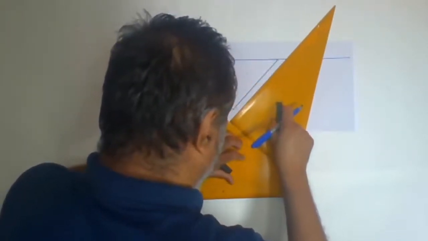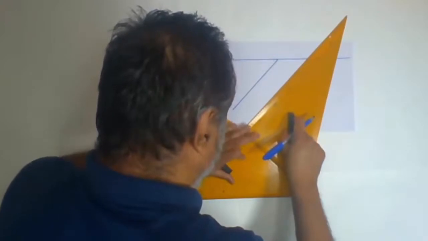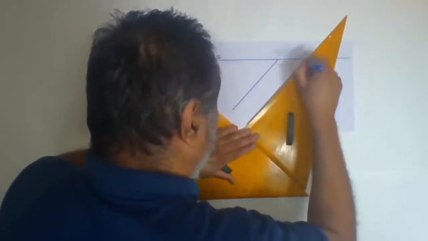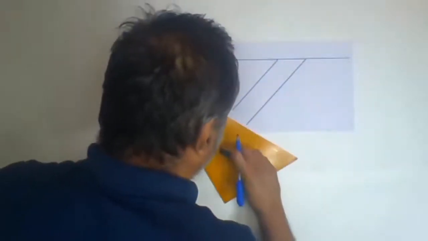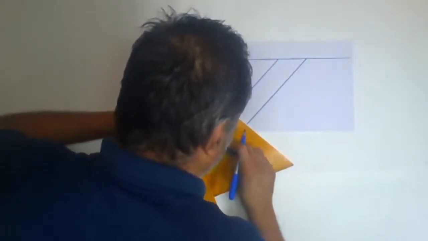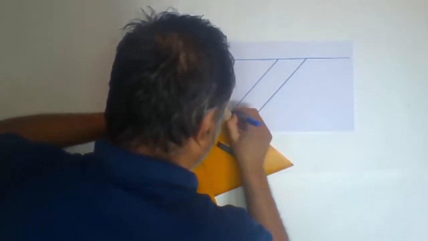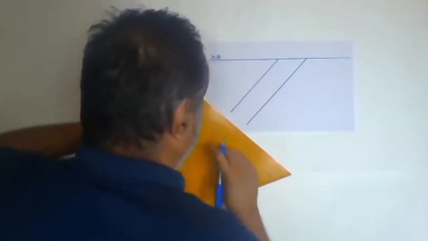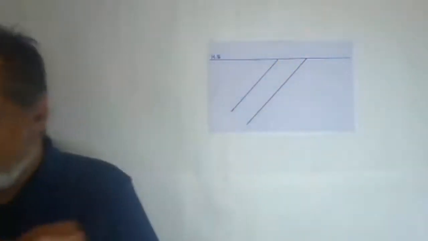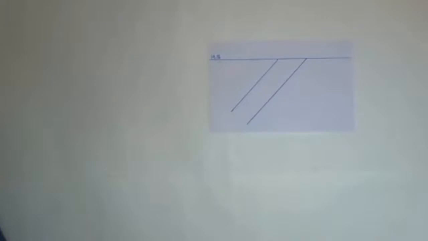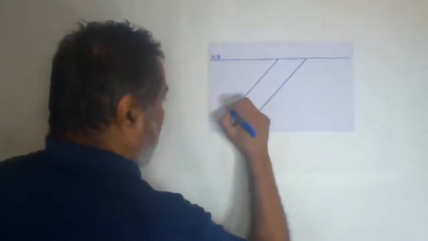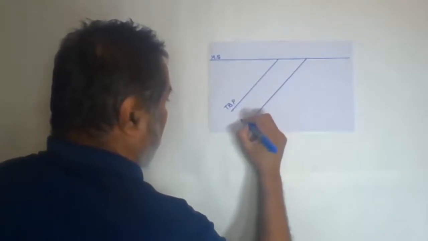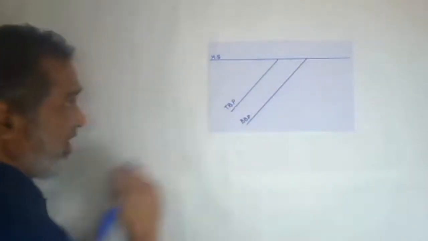Now I'll keep this one protractor. Yes, fixed. Now wherever they are ending, from there you have to draw the line parallel to this. Both should end at the same point. So here we have the point. With your free hand, make the curve so that we get the inclined bed. So now I have drawn the inclined bed. This will be your top bedding plane. Write down the short forms, and this is your bottom bedding plane. So this is the inclined bed.